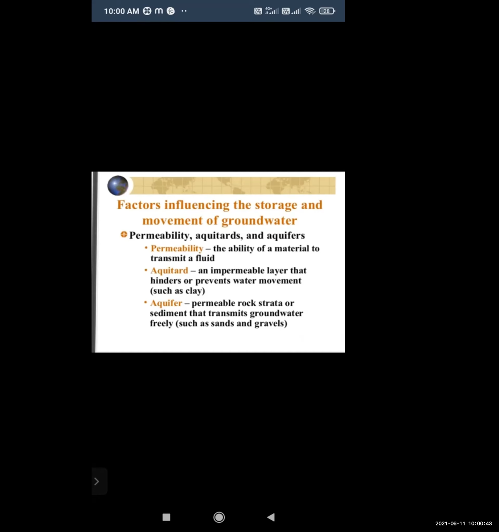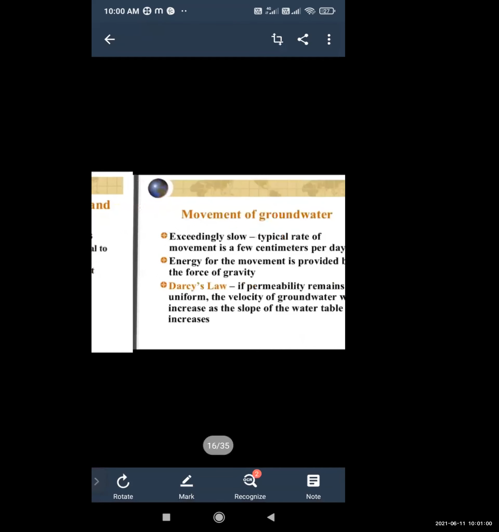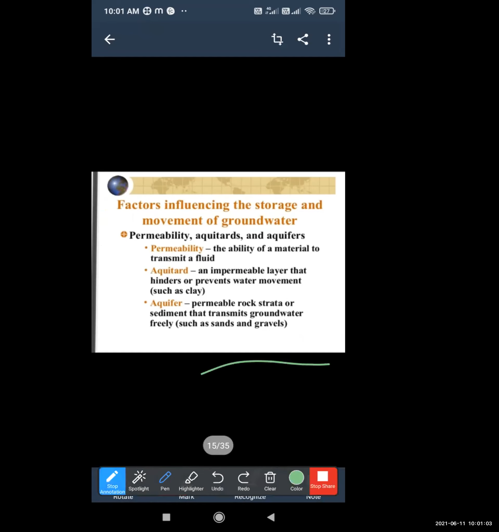An example of an aquifer is sand and gravels. So aquifers have different types.